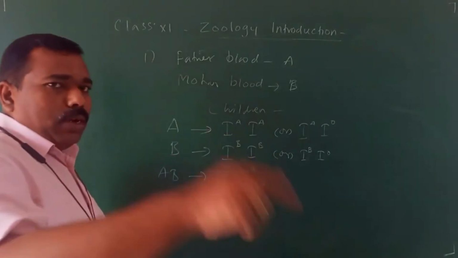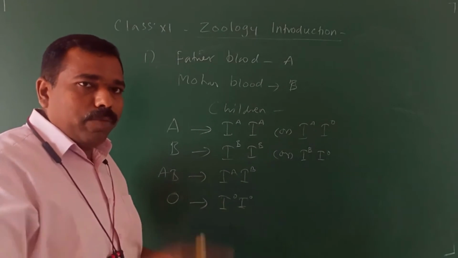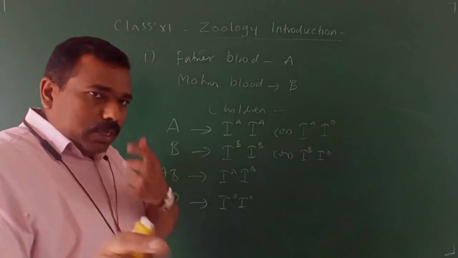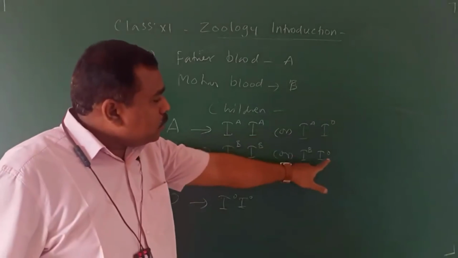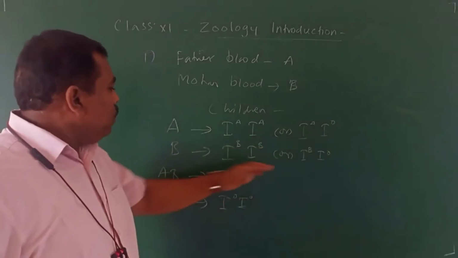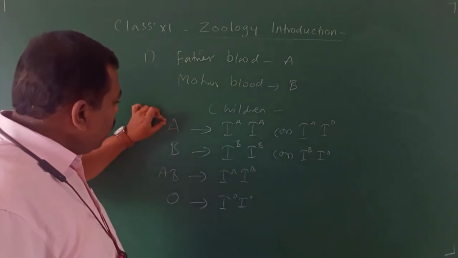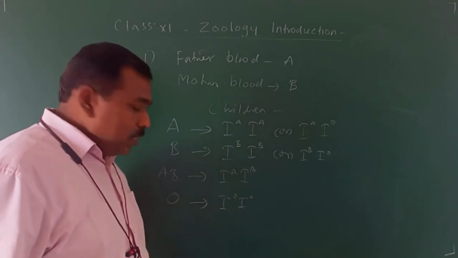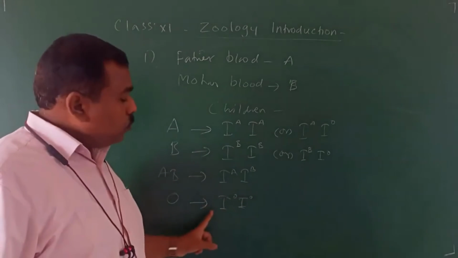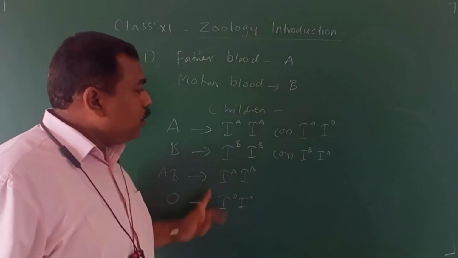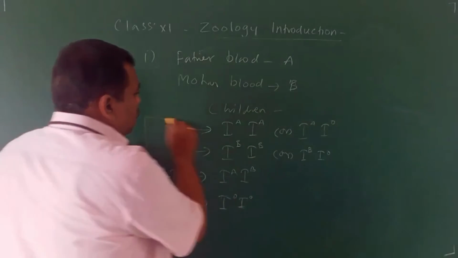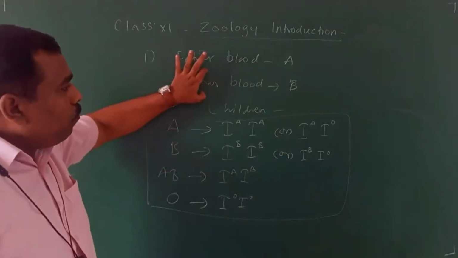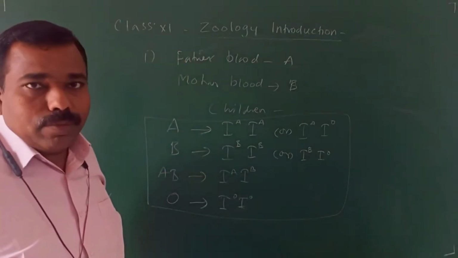You might have learned in your lower class, 10th standard, dominant gene, recessive gene. Capital T, dominant gene. Small t, recessive gene. IO is the recessive gene. The recessive gene is present only in two groups, A group and B group. In AB, both are dominant. In O, both are recessive. This is homozygous recessive, homozygous dominant. With the help of this chart, we can find the answer for this type of blood group problem.